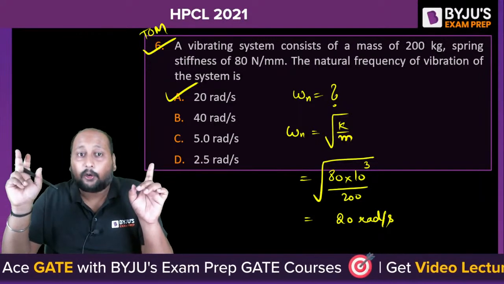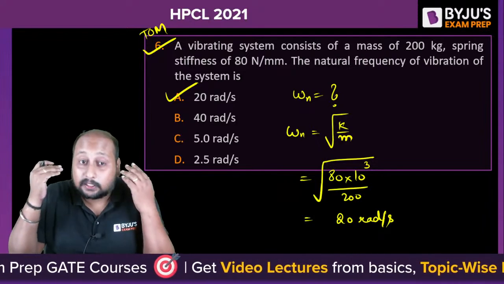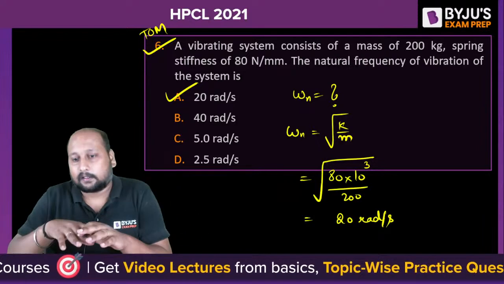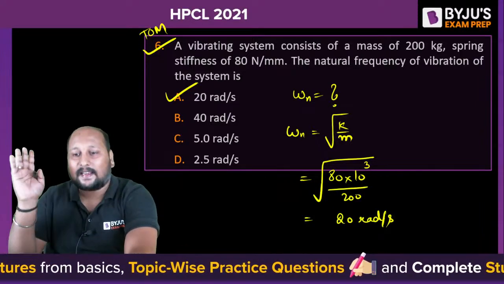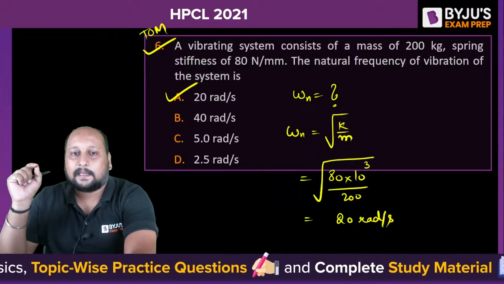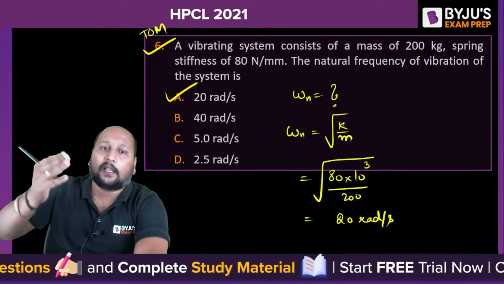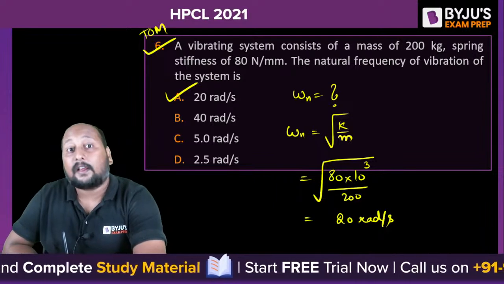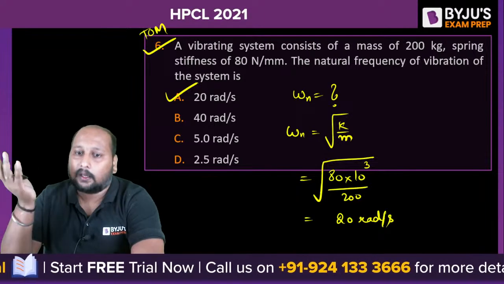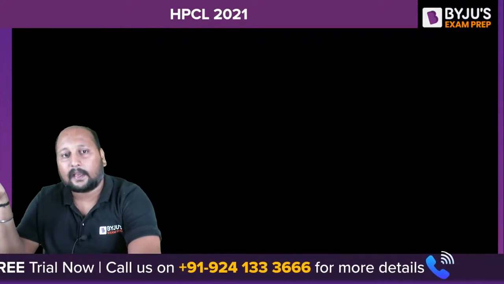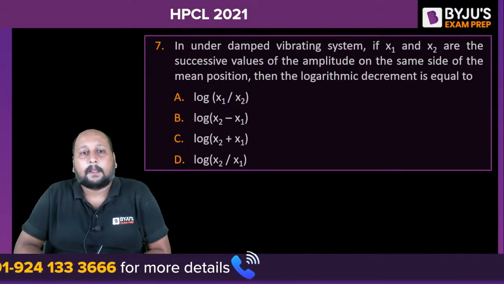Perfect. I told you 100% or 99% you will be able to answer it very easily, because the level of question which I felt is below basic. Basic se bhi easy hai na? Chaliye, next question. Is this everyone clear? 20 radian per second, we are getting the value of natural frequency of vibration. One kind of question they can ask you is the frequency of vibration in hertz. That is one possibility of question that you can expect, and definitely you can now easily calculate omega n by 2 pi. Okay, next question. Again a question from vibration, from theory of machine.